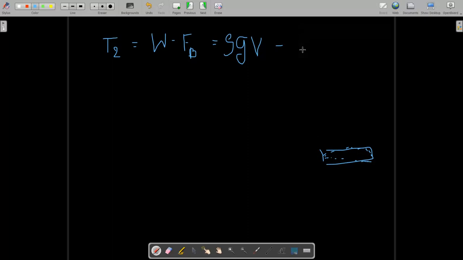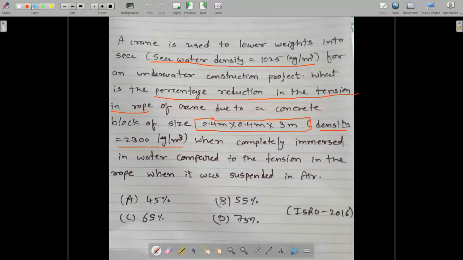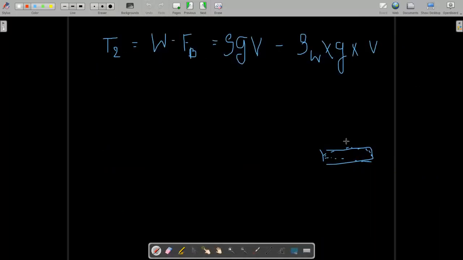So the weight of the water is rho of water into g into the total volume of the block, because here the block is completely immersed. It is written in the question that it is completely immersed, that's why we take the total volume. Otherwise, if it is written 50% or 80% or half, then we have to change the volume accordingly.